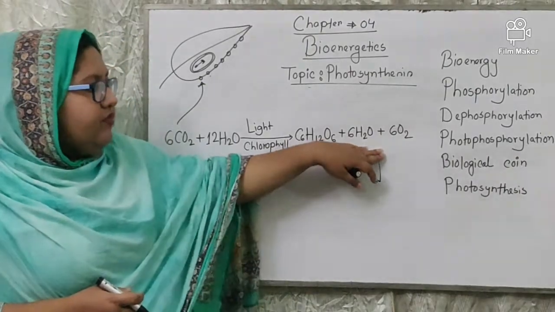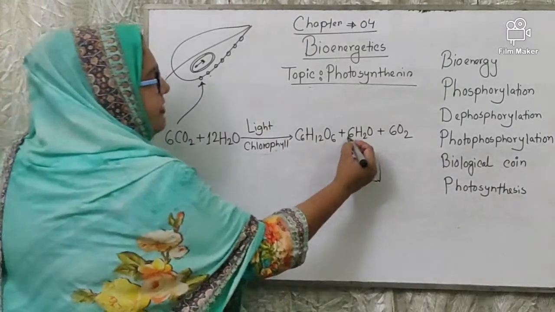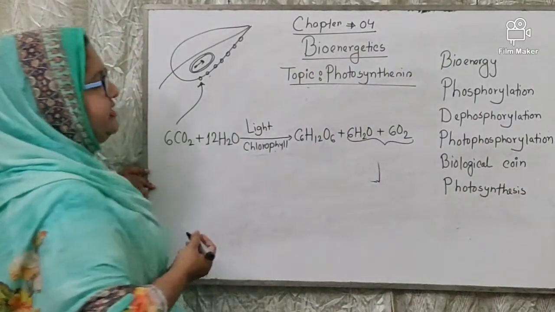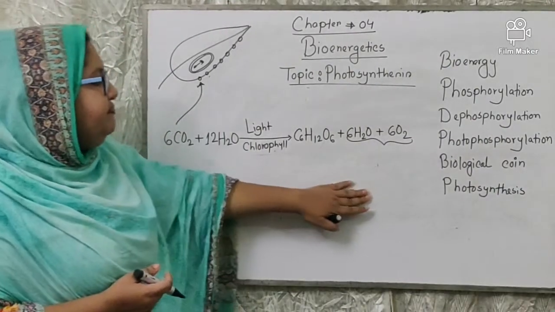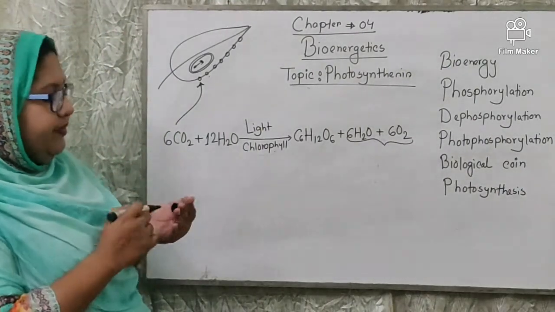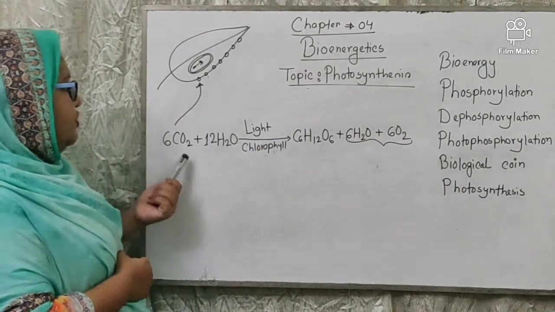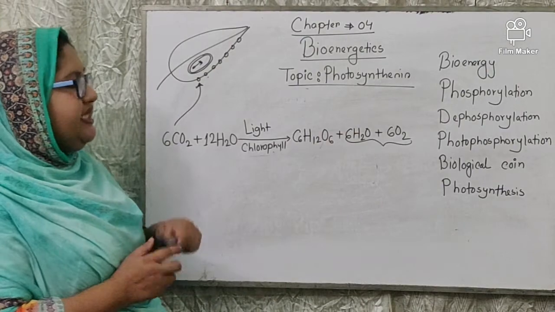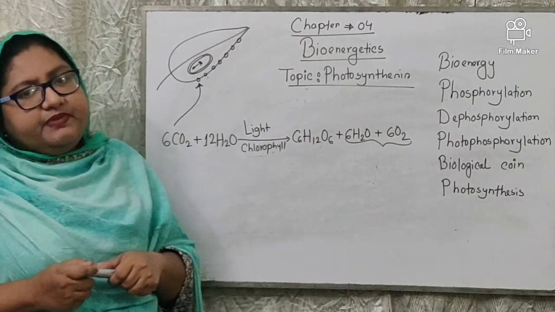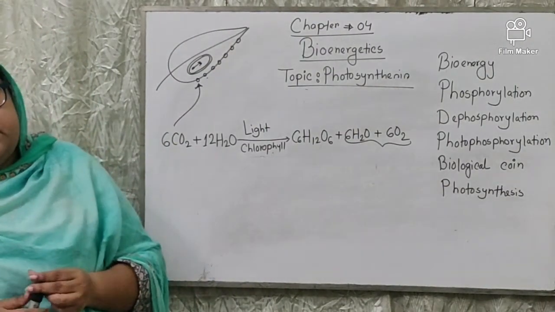This water and the oxygen are known as byproducts. Okay? Now, there are two important things. One is, in case of photosynthesis, it takes place both in terrestrial plants and in aquatic plants.